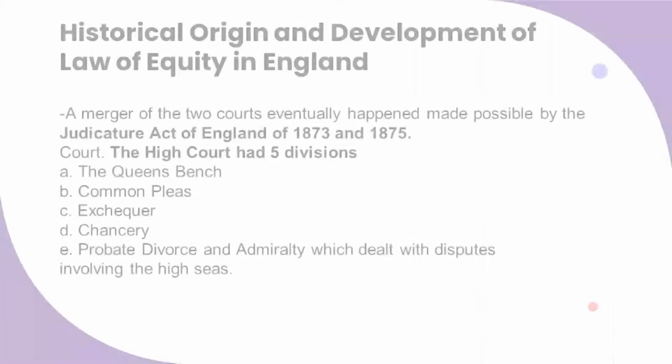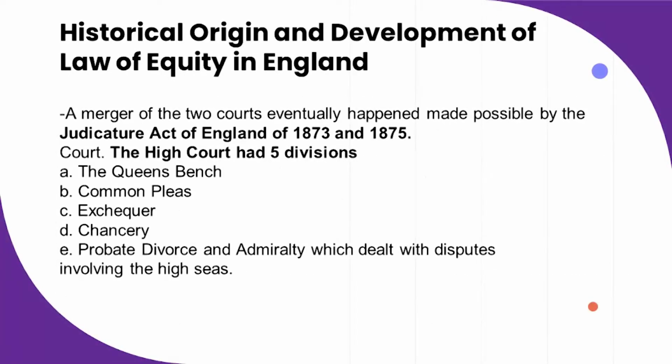So the Court of Chancery had its own work, and of course the common law court had its own work. So of course with time, there had to be a merger of two courts because now we have the common law courts and now we have the Court of Chancery. So the Judicature Act of England of 1873 and 1875 was able to merge the two courts. So now we had 5 divisions. We have the Queen's Bench, the Court of Common Pleas, the Exchequer, the Chancery, and the Probate, Divorce, and Admiralty Court, which generally dealt with disputes involving the high seas.